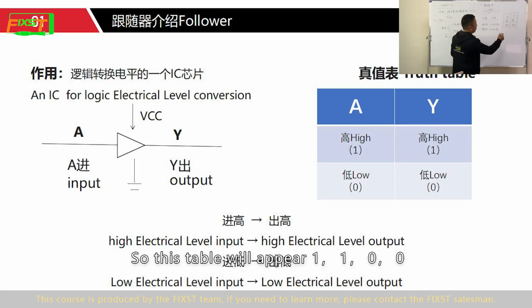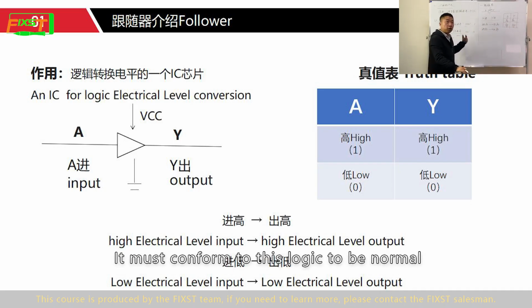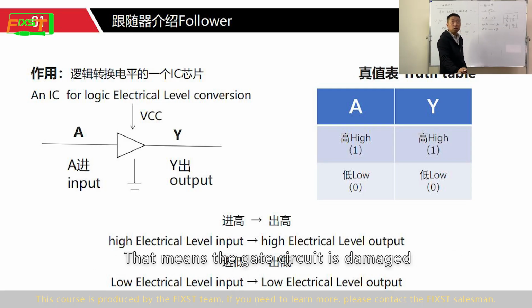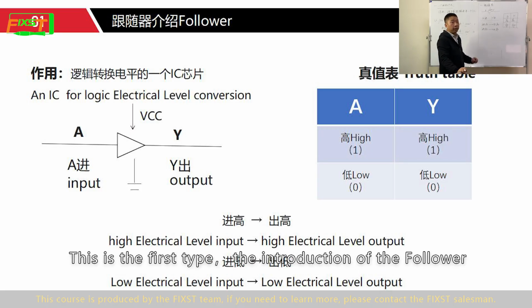So this table will appear as 1100. It must convert according to the logic to be normal. When you measure, if the measurement does not match this table, that means the gate circuit is damaged. Just find the same model to replace it. This is the introduction of the follower.